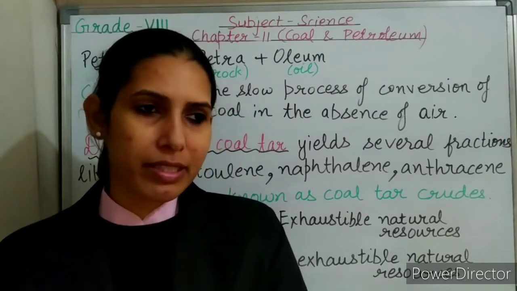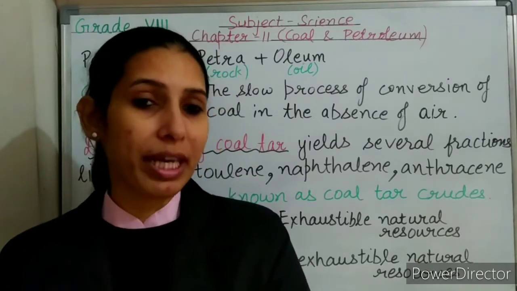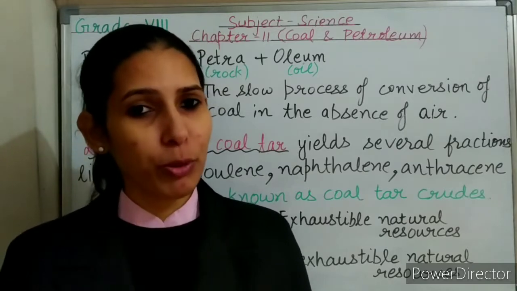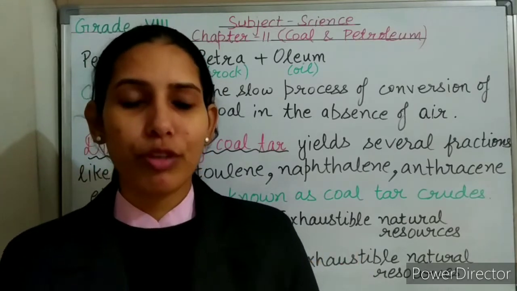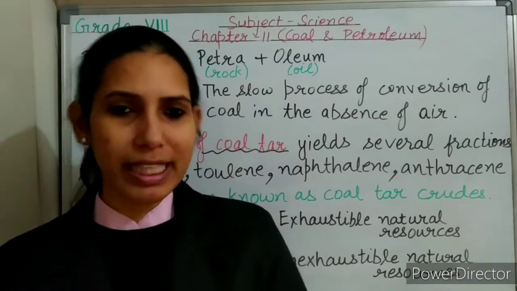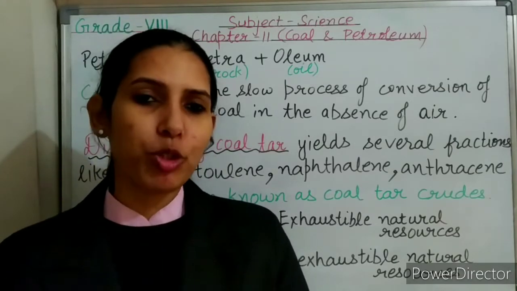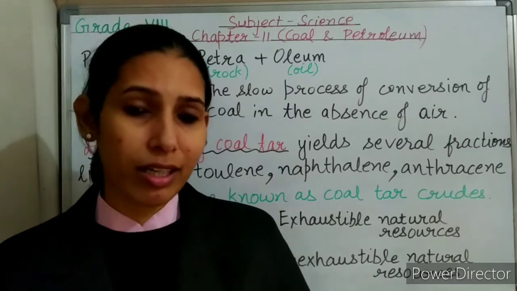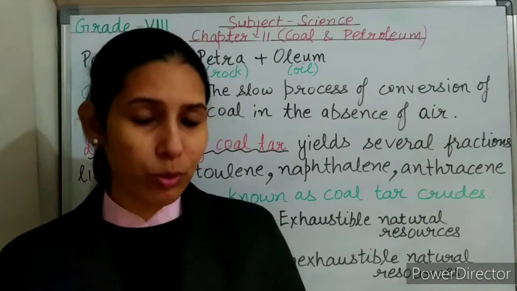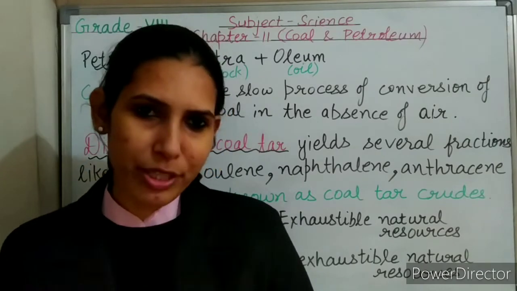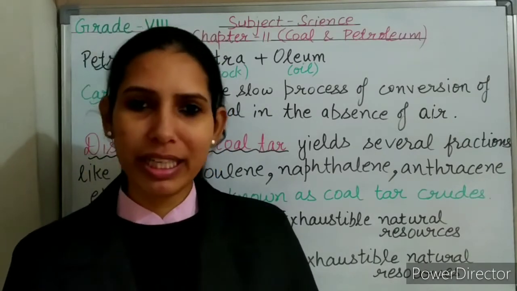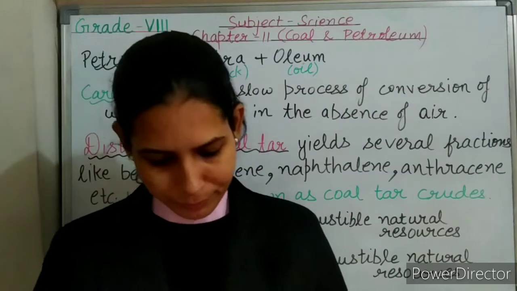In anthracite, there is up to 90% carbon. In bituminous, the carbon content is from 75% to approximately 85%. Bituminous is used as a fuel at homes and in industries also. Anthracite is the best variety of coal because it burns with very little smoke.